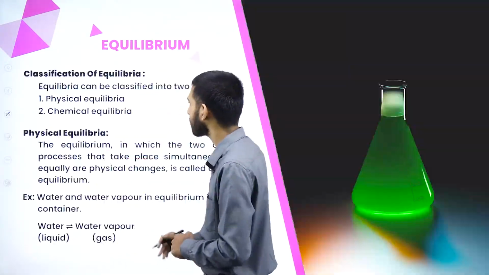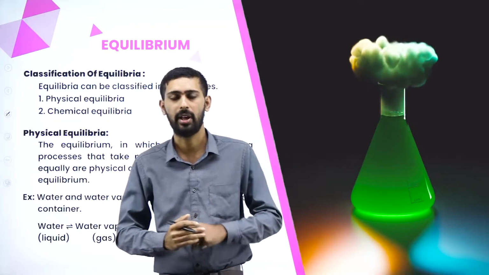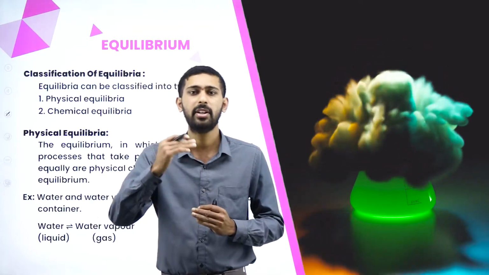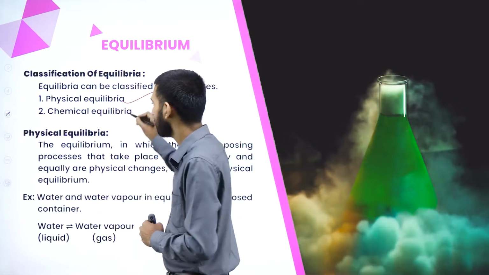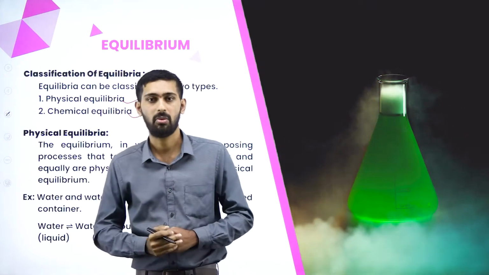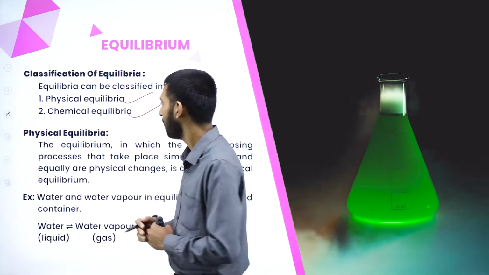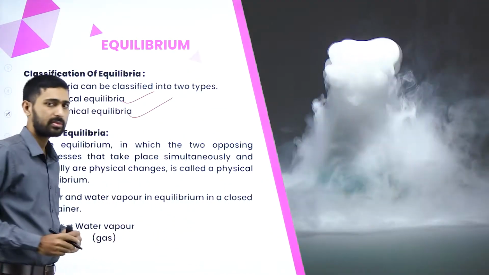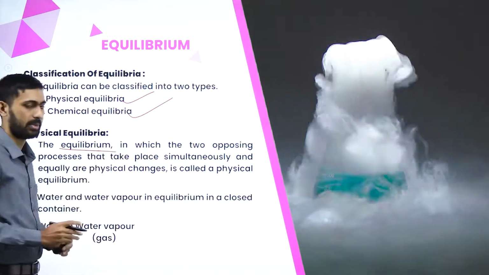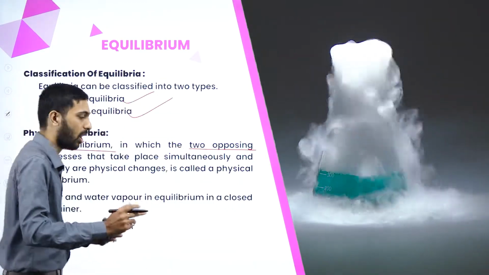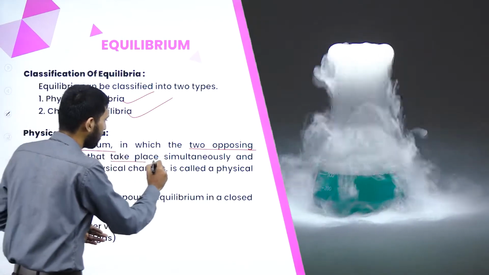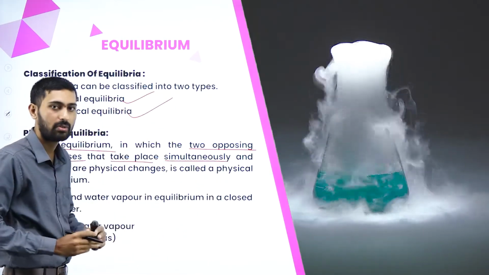Next thing is classification of equilibria. In equilibria there are different types of classification. There are two types. First is physical equilibria, second is chemical equilibria. What do you mean by physical equilibria? It is always an equilibrium in which two opposing forces take place simultaneously.